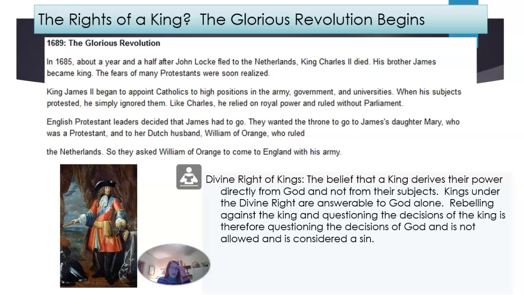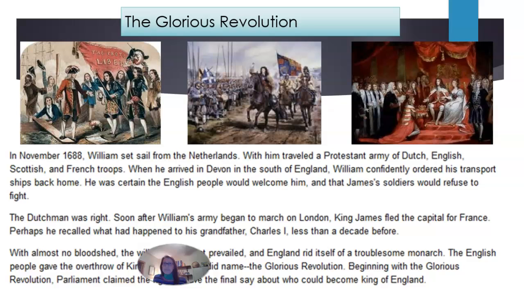And then we get to this divine right of kings, which again, we talked about during the flip video lesson. The belief that a king derives their power directly from God and not from their subjects. Kings under the divine right are answerable to God alone. Rebelling against the king and questioning the decisions of the king is therefore questioning the decisions of God and is not allowed and is considered a sin. So remember, that divine right of kings is when the leader, the king, believed that he had all power, kind of like the Sun King.